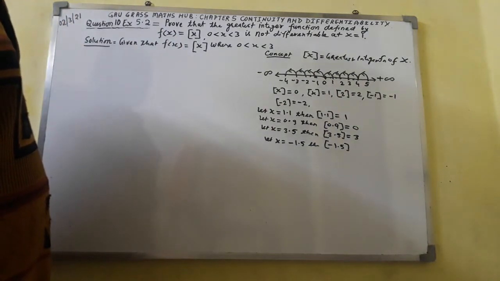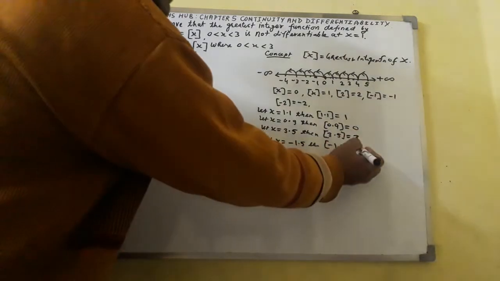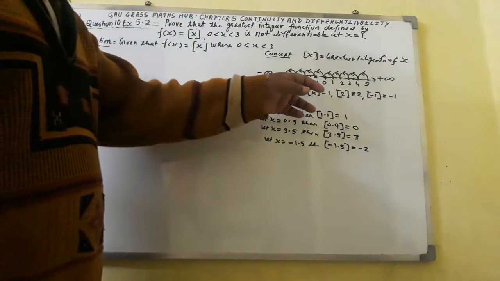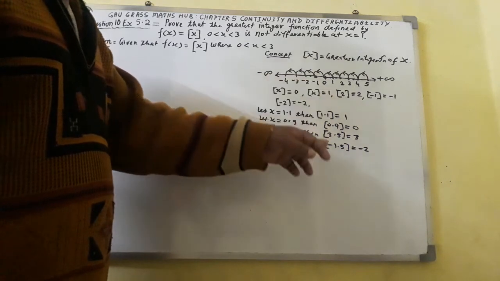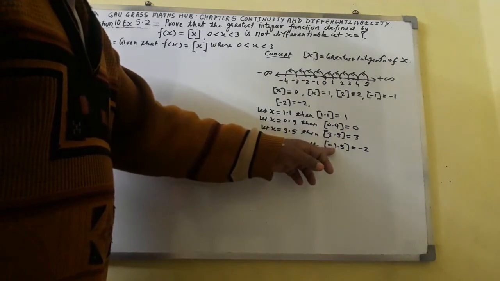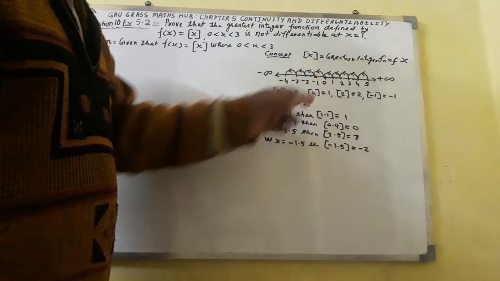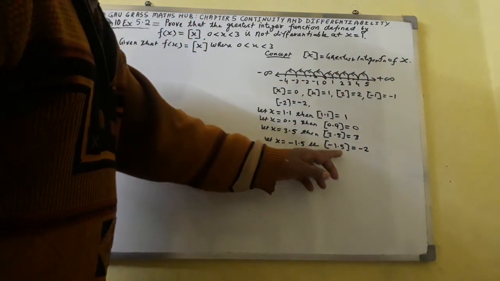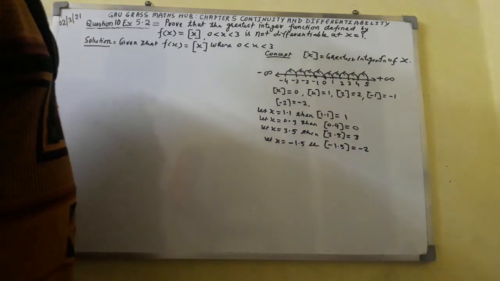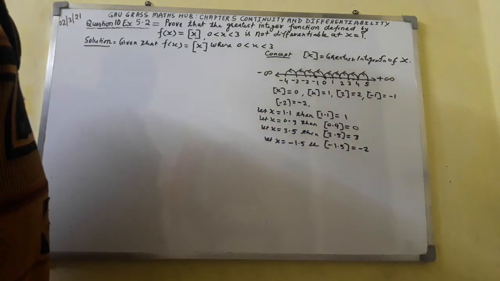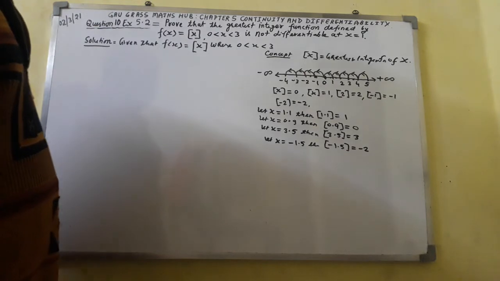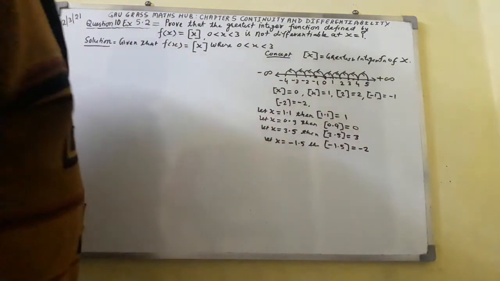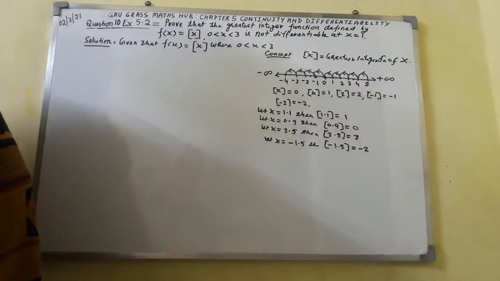The greatest integer function will be -2. Because 1.5, minus 1 lies at this point, plus 0.5. Where will 0.5 lie? 0.5 will lie somewhere at this place. Automatically it will become -2.